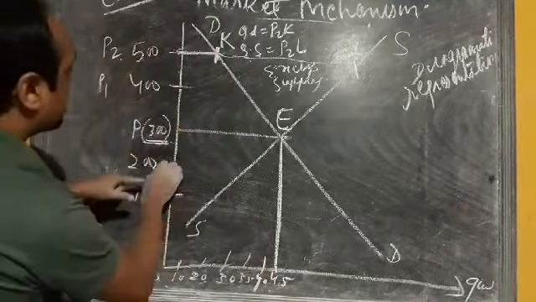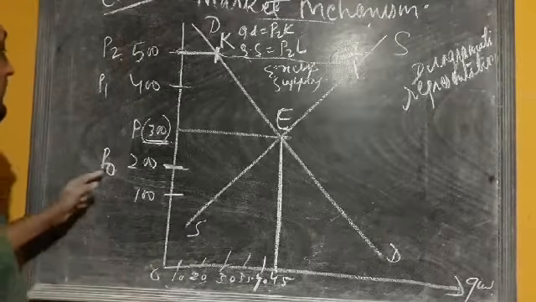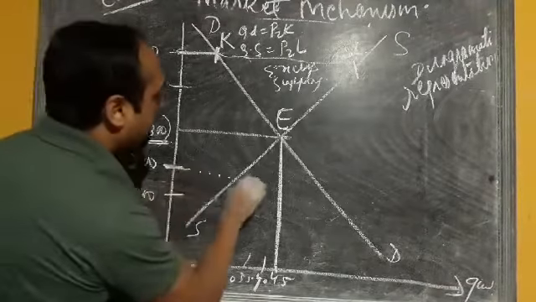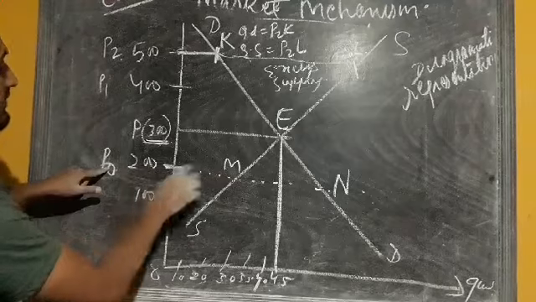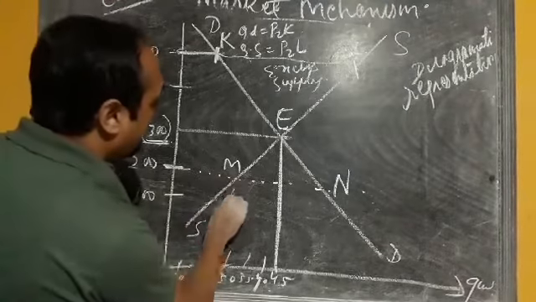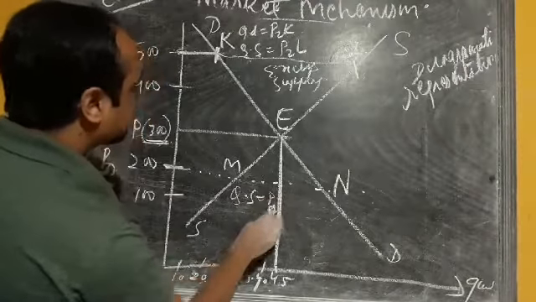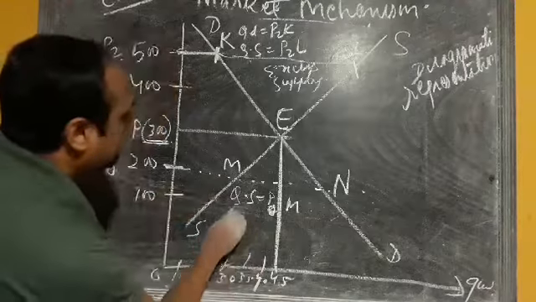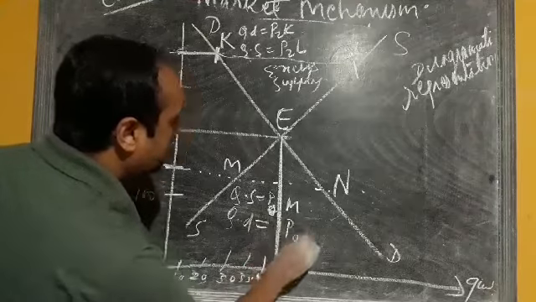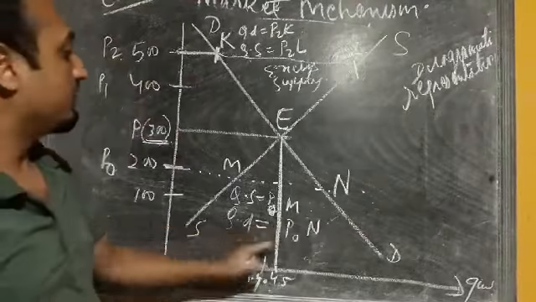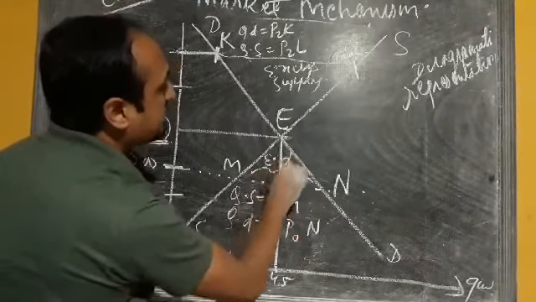Now next, if you move to the situation of this price 200, suppose this is P0. Now at this price 200, if you draw a line, suppose this is your M, this is your N. So in this case, the quantity supply we have is P0M. But quantity demand we have is P0N. So which one is greater? Obviously the quantity demand is greater. So this situation is your excess demand situation.